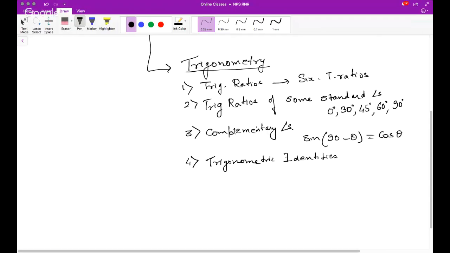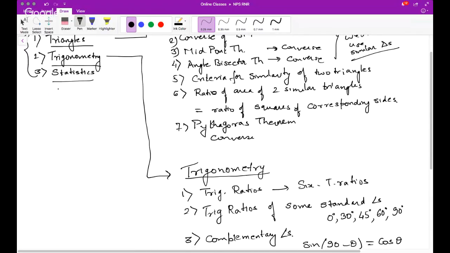Okay, now and then statistics, the topics that primarily in your 10th standard are mean of discrete data and then classified data, data which is clustered, class intervals, right?